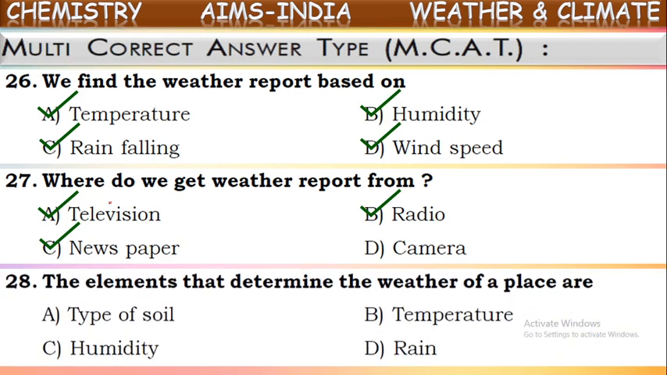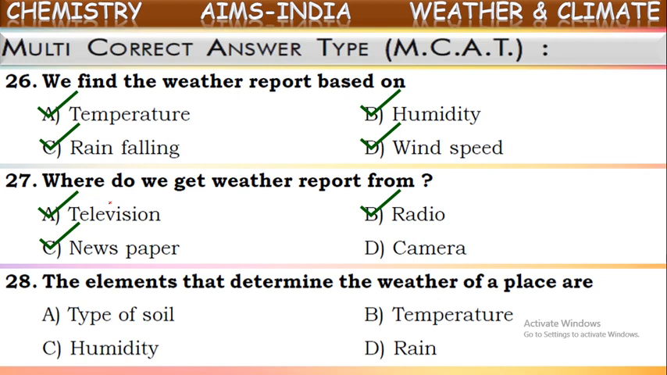the elements that determine the weather of a place are. What are the elements of weather? They are asking simply which elements determine the weather of a place. See the options given: type of soil, temperature, humidity, rain. Which of these will affect or determine the weather of a place?